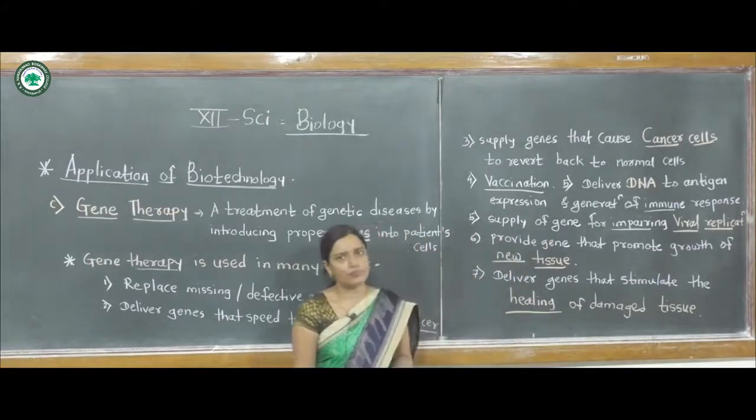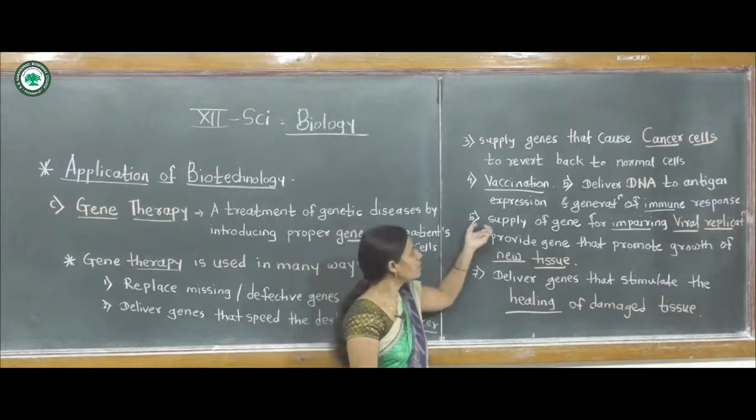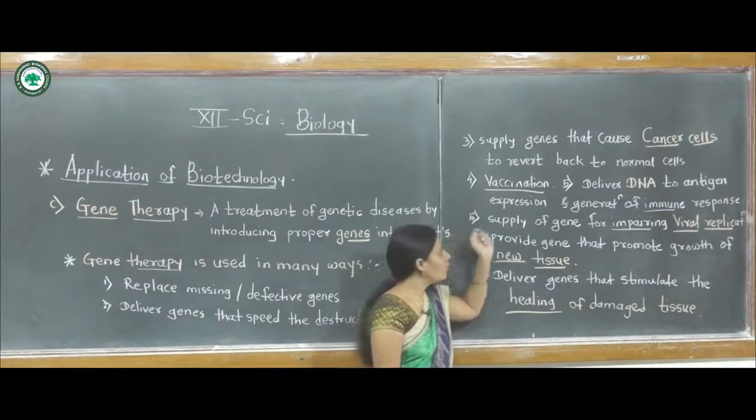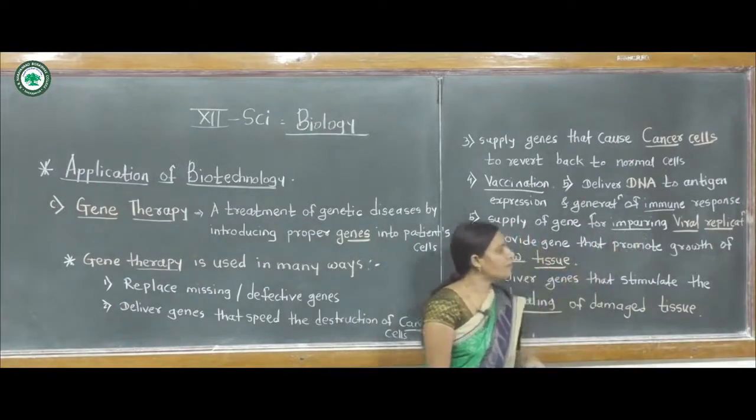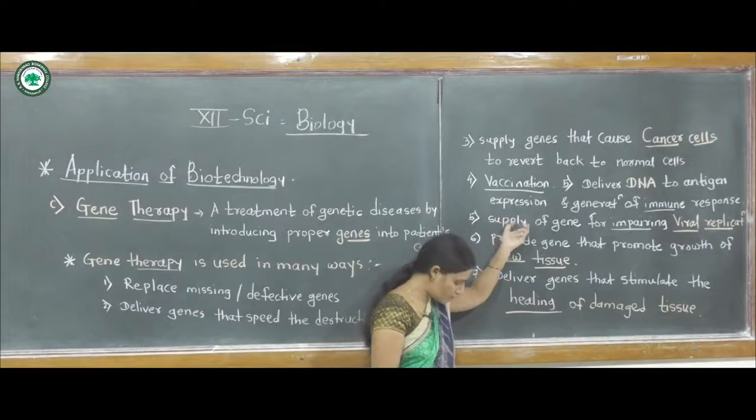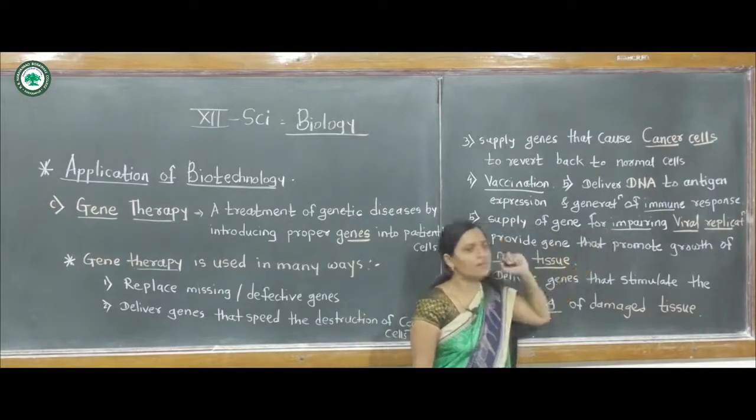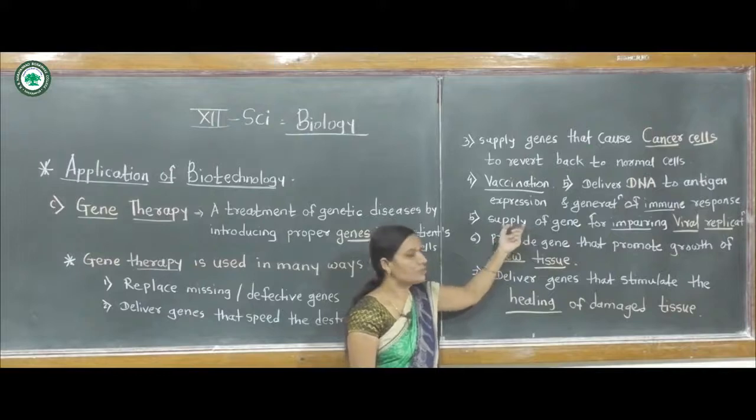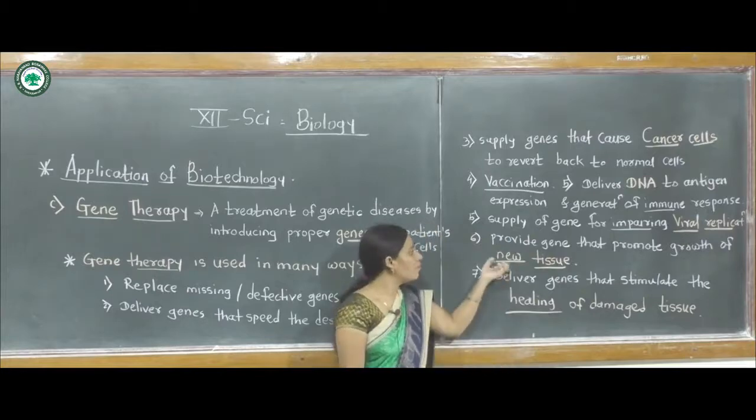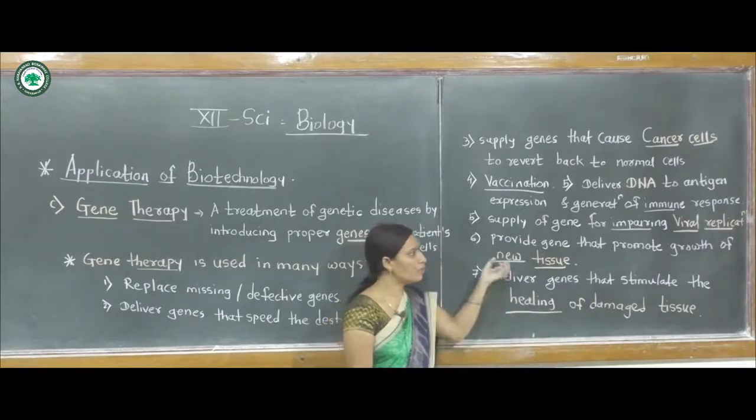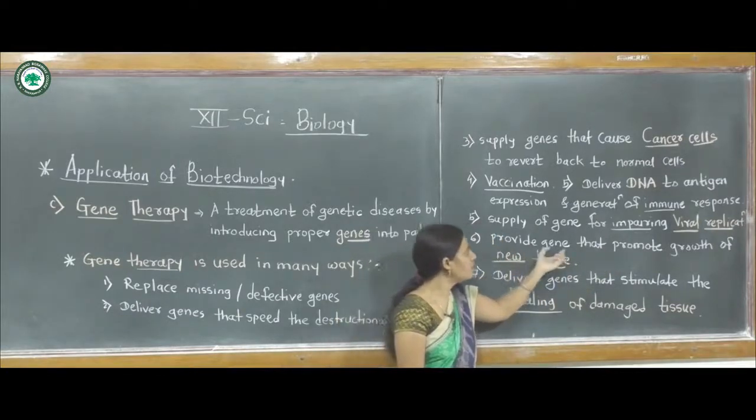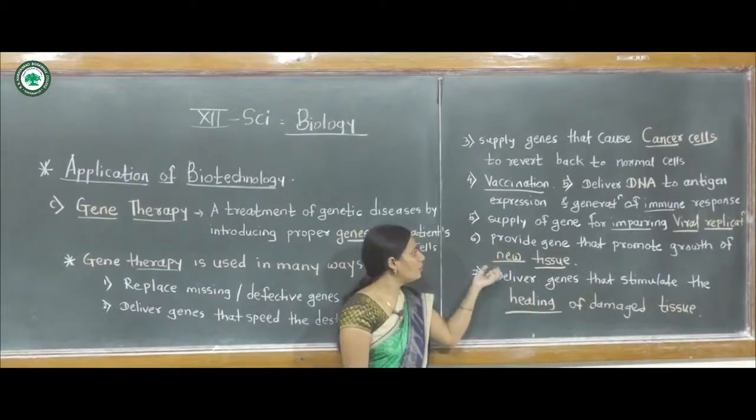Now the next use of gene therapy: it is also used to supply a gene that impairs viral replication. Viral diseases can cause problems, and at that time some genes can be inserted to impair the viral replication. And next, it can also provide a gene that promotes the growth of new cells and new tissues, so that new tissues are formed.